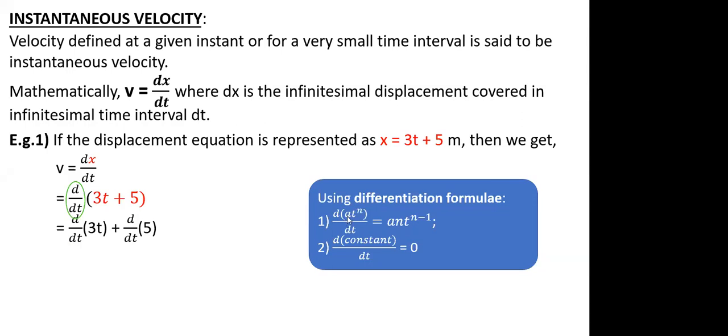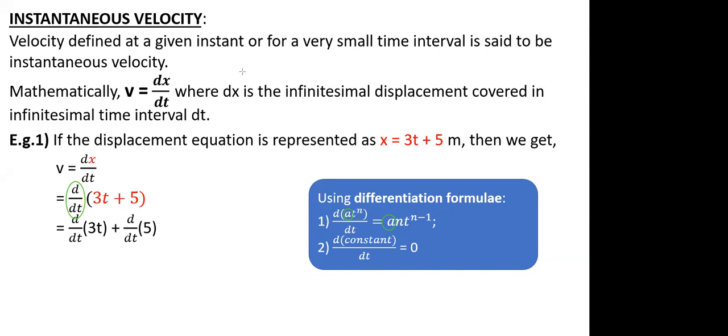So if it is your coefficient into the variable, a is your coefficient, t raised to n is your polynomial or your exponent form, you can say. So when the operator acts on a polynomial, the coefficient remains the same. There will be no change in the coefficient. So see, a was the coefficient over here, it remains the same as a. But the function t raised to n will become n into t raised to n minus 1.